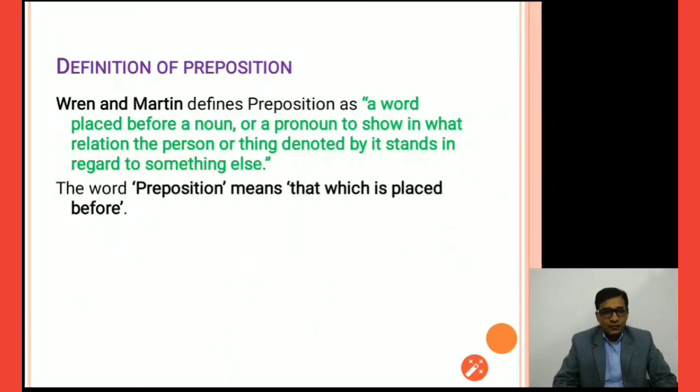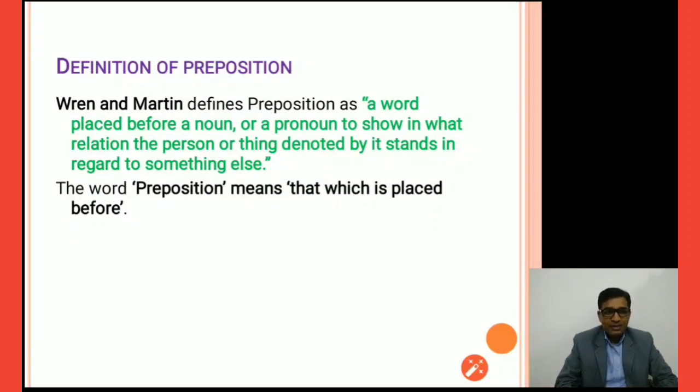Definition of preposition. Wren and Martin, the world famous book of English grammar, defines a preposition as a word placed before a noun or a pronoun to show in what relation the person or thing denoted by it stands in regard to something else. So it shows the relation between a noun and a pronoun. The word preposition means that which is placed before. I will give you one example to make clear how important it is in sentences.